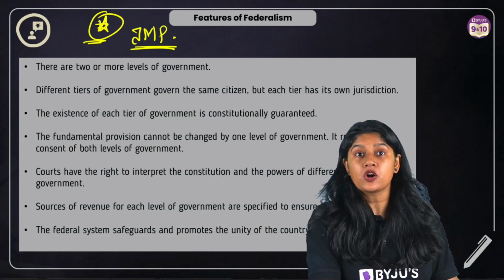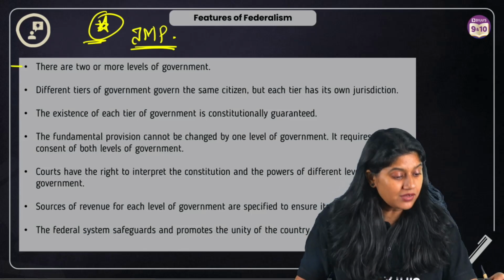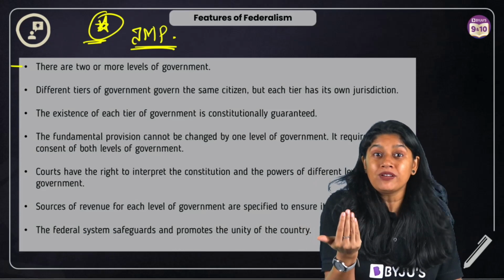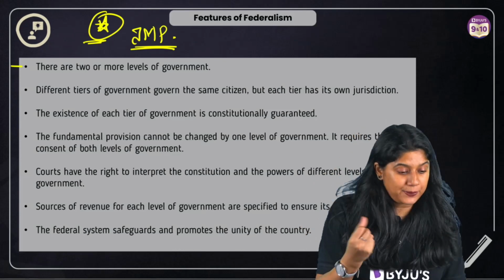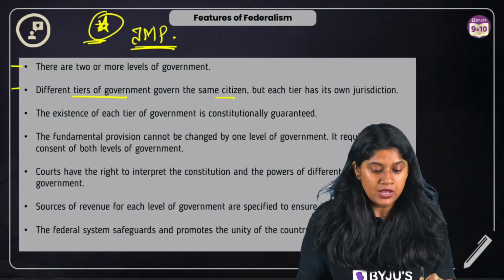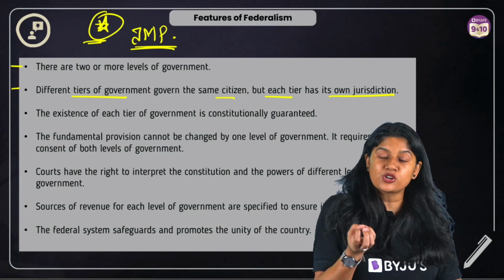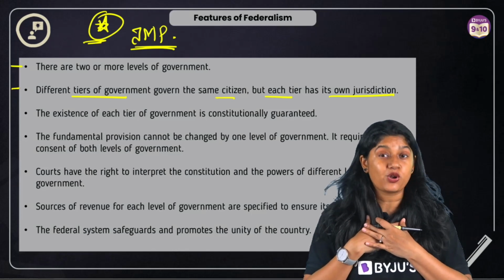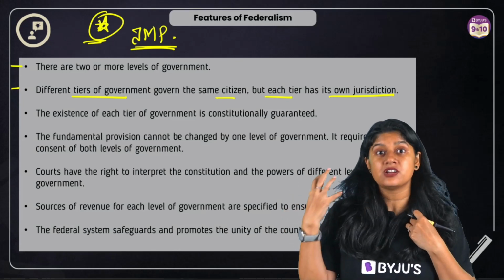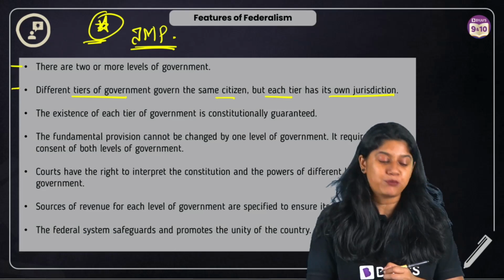The first point talks about the fact that there are 2 or more levels of government, right? So in federalism, we will have either 2 or more levels of government where the distribution is happening. Different tier governments will govern the same citizens, but each tier has its own jurisdiction. So as a citizen of our country, for example, if I am a citizen of India, the country rules are also applied on me and the state government rules are also applied on me. So this becomes very, very important.